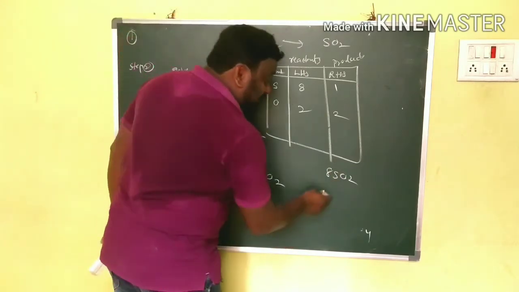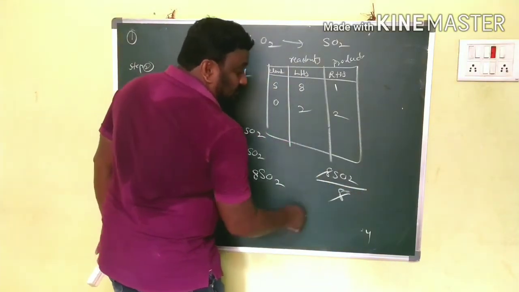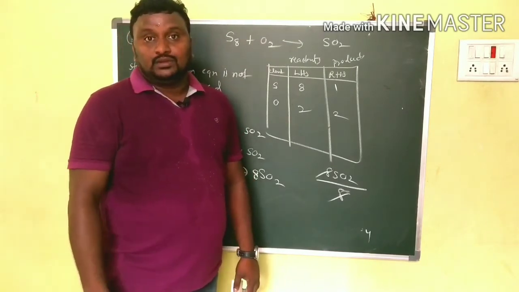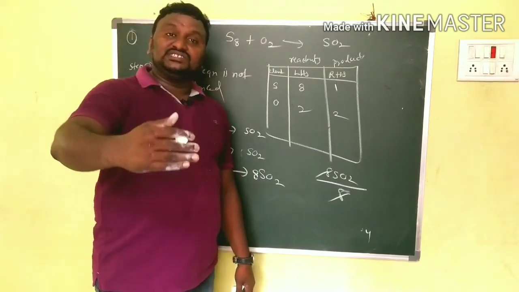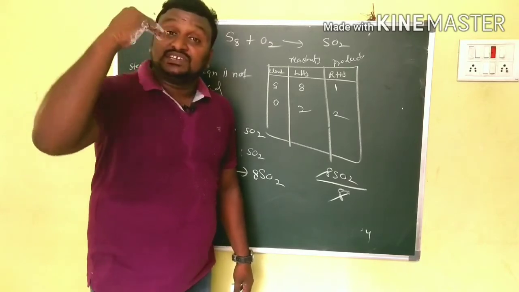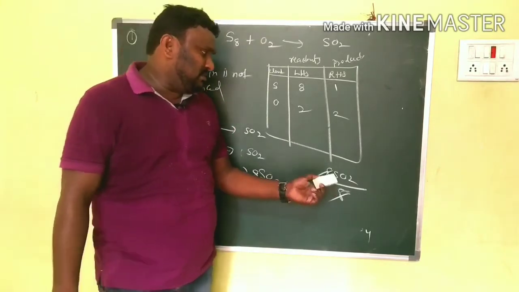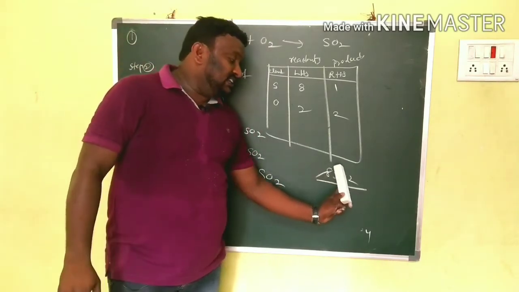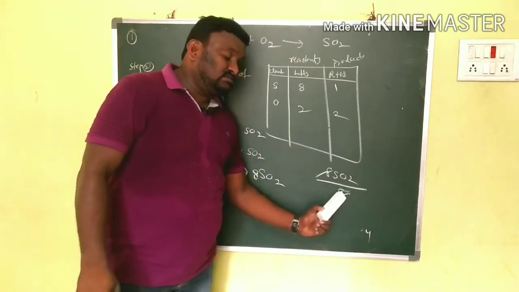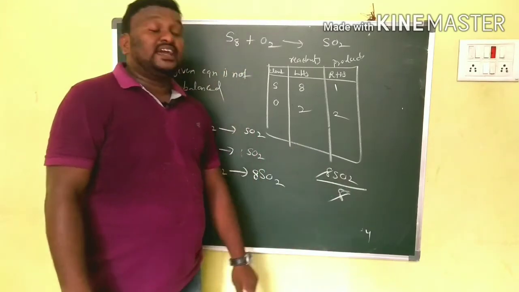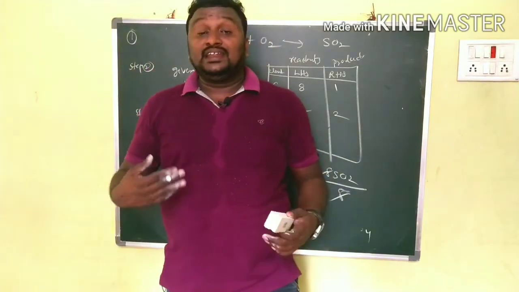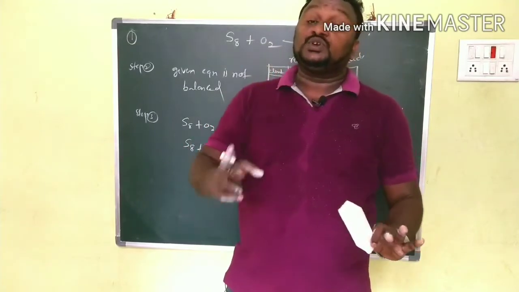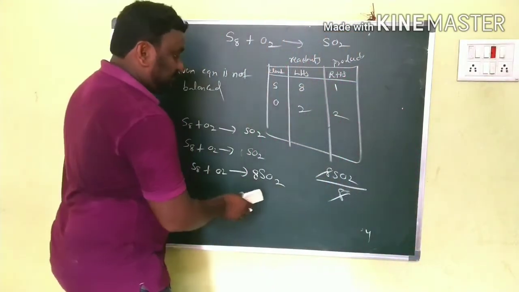If we again divide with 8, what do we get? SO2 only. There is no change in the compound. While we are writing the coefficients, there is no change in substances or compounds, because this is the example 8SO2 we wrote. If you multiply with 8, we get 8SO2. If you again divide with 8, what do you get? SO2 only. That's why by writing the coefficients for the compounds, there is no change in the composition of the compounds. You have to notice that first. Clear?